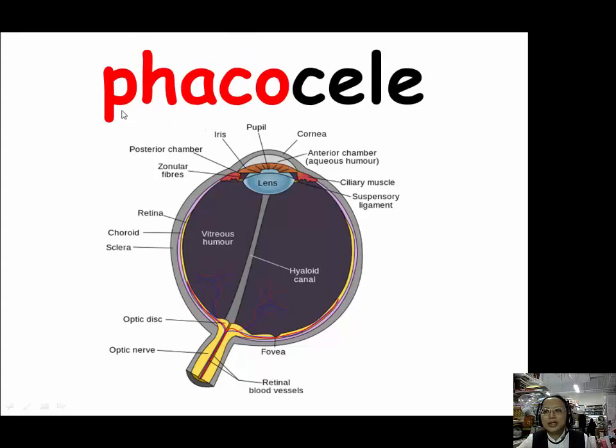And for phaco, our example is phacocele. Phacocele means the dislocation of the eye lens from its proper place, or professionally described, hernia of the lens of the eye. It means our lens is away from where it should be, which is here in our eye.